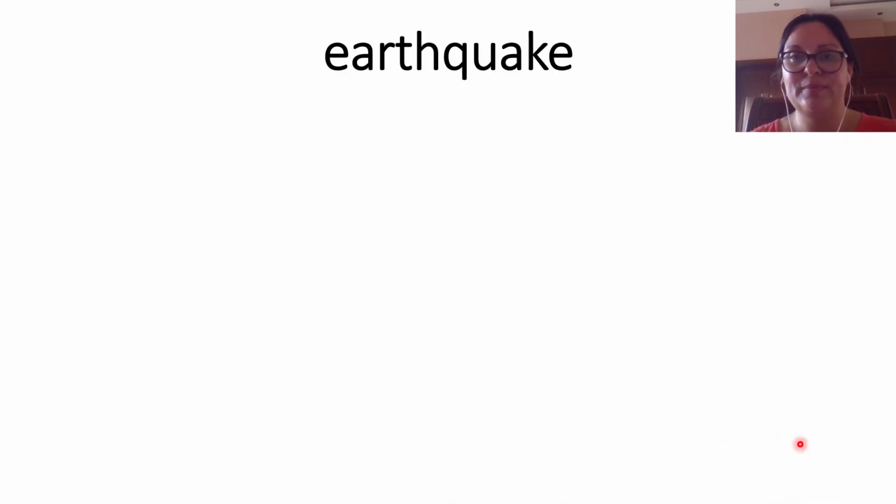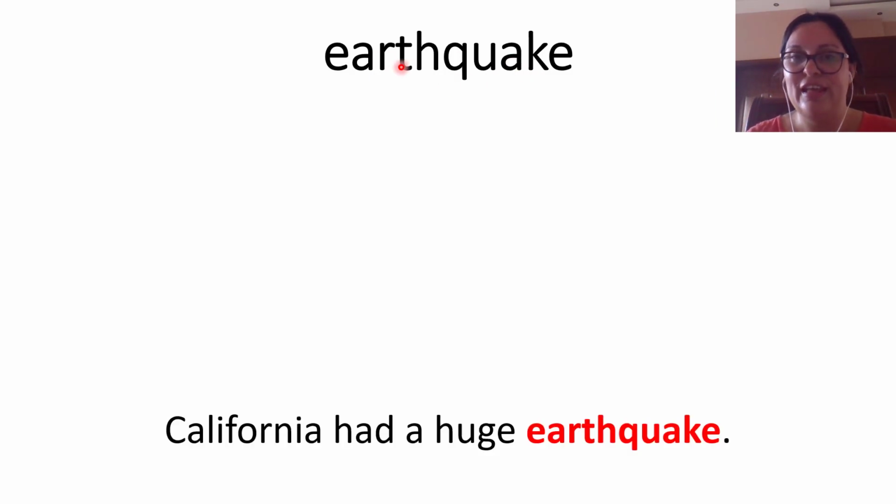Next word, earthquake. So again, remember that all of these words are compound words. Here we have earth. You already know what is earth. A quake means a movement. So what is earthquake? The movement of the earth.